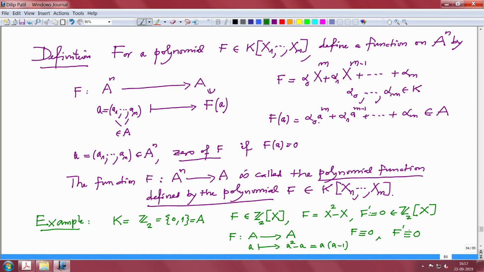So what I am trying to say is that this polynomial f is not uniquely determined by this given function, and that will create a problem. These phenomena will happen especially in the case of a finite field. Definitely it will happen, because in a finite field there are finitely many functions, and there are infinitely many polynomials. So many polynomials will give the same function.